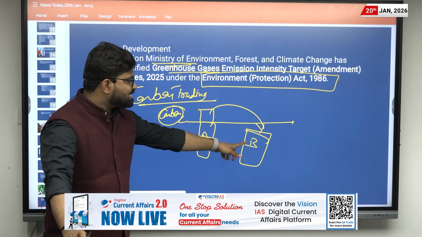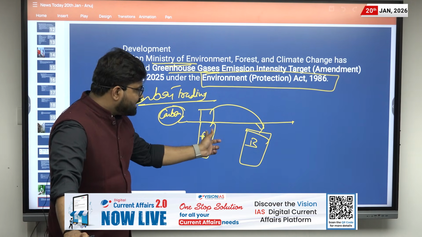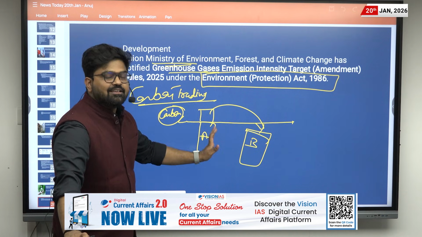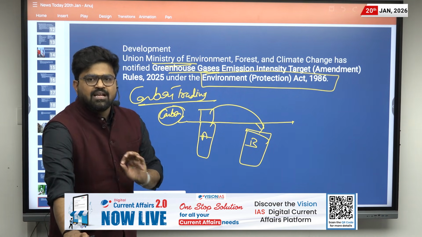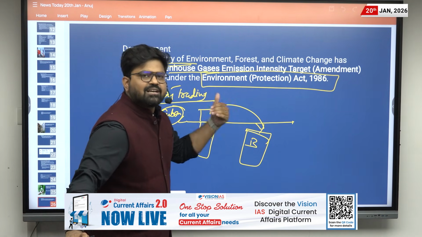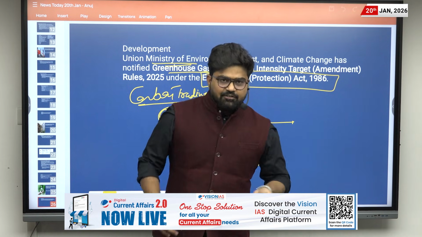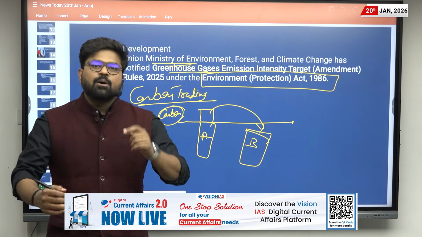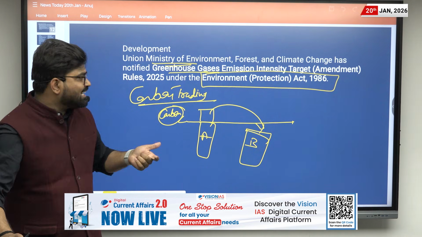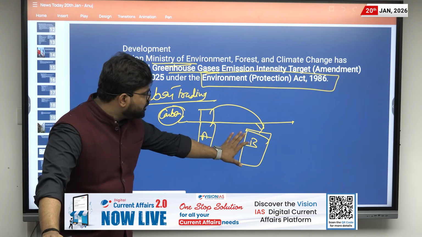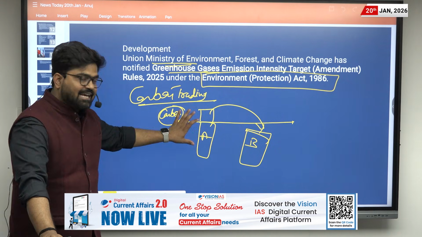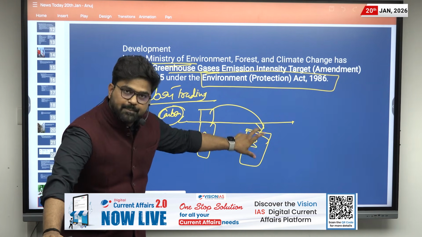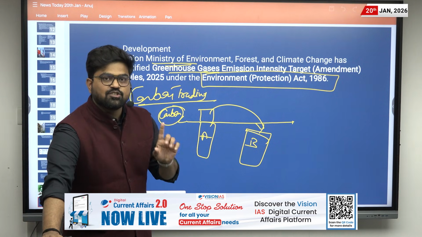and this company can transfer its credit in lieu of money. That is the simple meaning of transfer of carbon. If one company is producing more carbon, it can buy the carbon credit from the other company. Here A can buy from B in exchange for money.